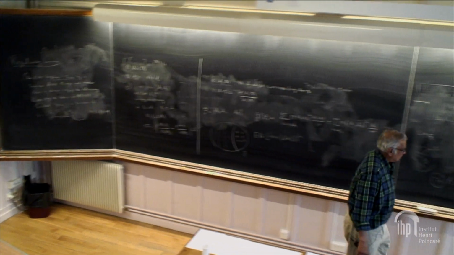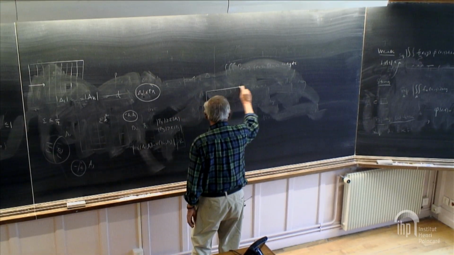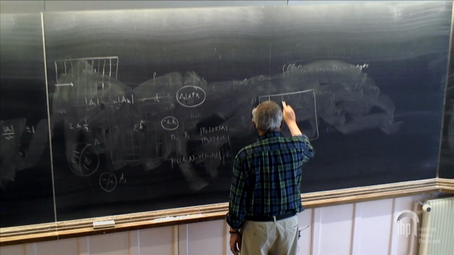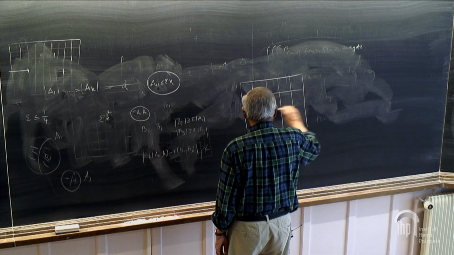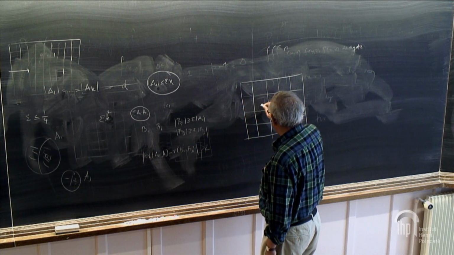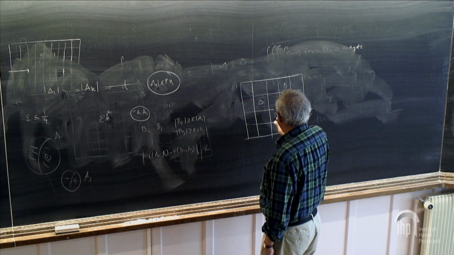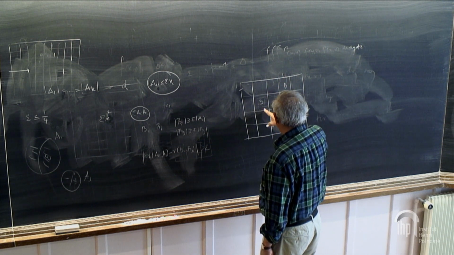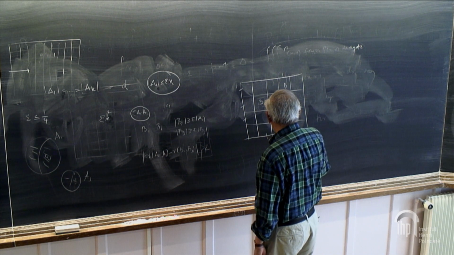So let's do it a little more carefully. So I find a bad thing here, bad thing here, bad thing here. Bad thing here splits up this and this. This bad thing splits up here and here. This bad thing splits here and here.